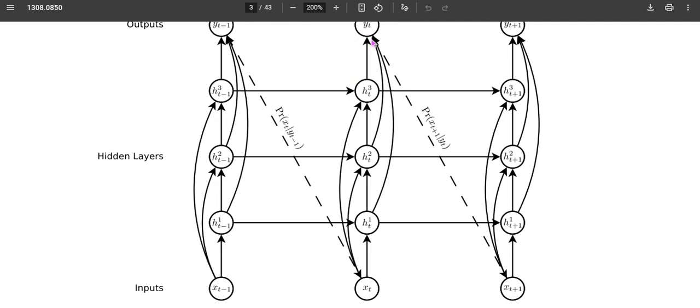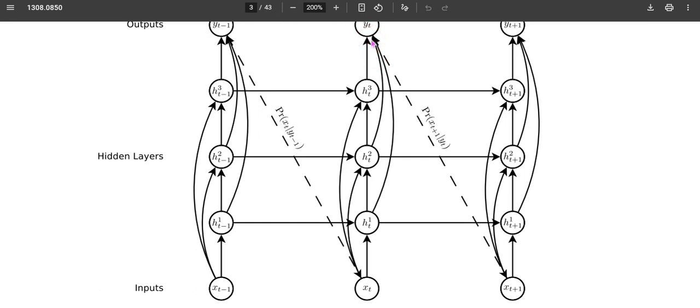But in a stacked RNN, as mentioned in this diagram, there are three hidden layers: layer 1, layer 2, and layer 3. Each hidden layer computes its own hidden state based on the previous time step and the previous hidden layer, and all those computed hidden states are utilized to compute the predicted output.